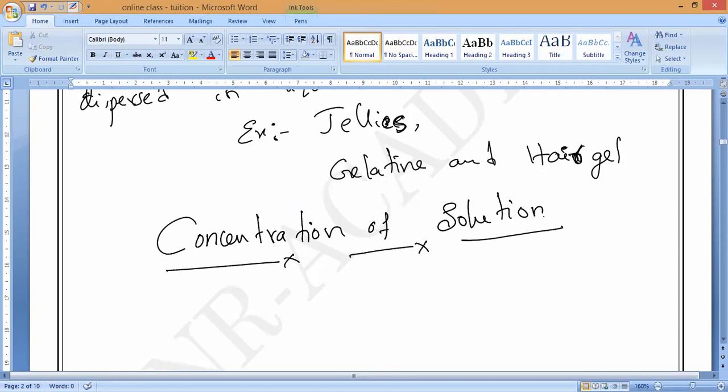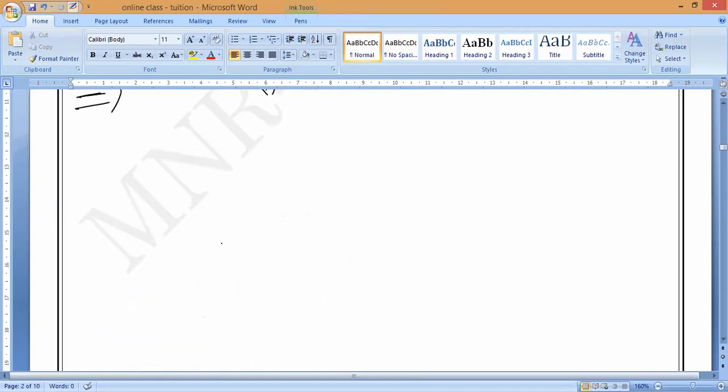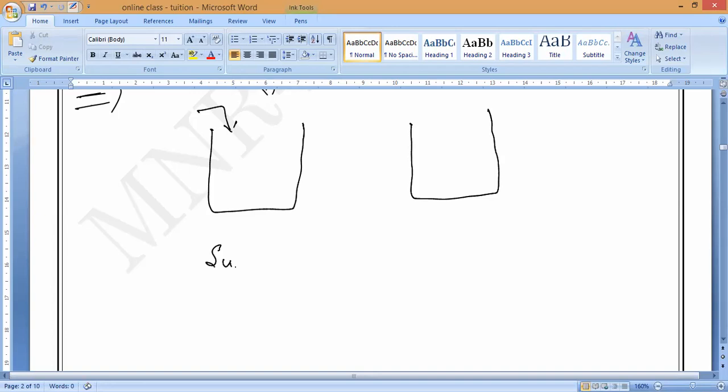So concentration of solution. What do you mean by concentration? You need to understand. I will give one simple example. Suppose I have given one glass of water to Laksha and one glass of water to Shruti. Now observe. Laksha prepared a sugar solution, and Shruti also prepared a sugar solution. Both prepared a sugar solution.